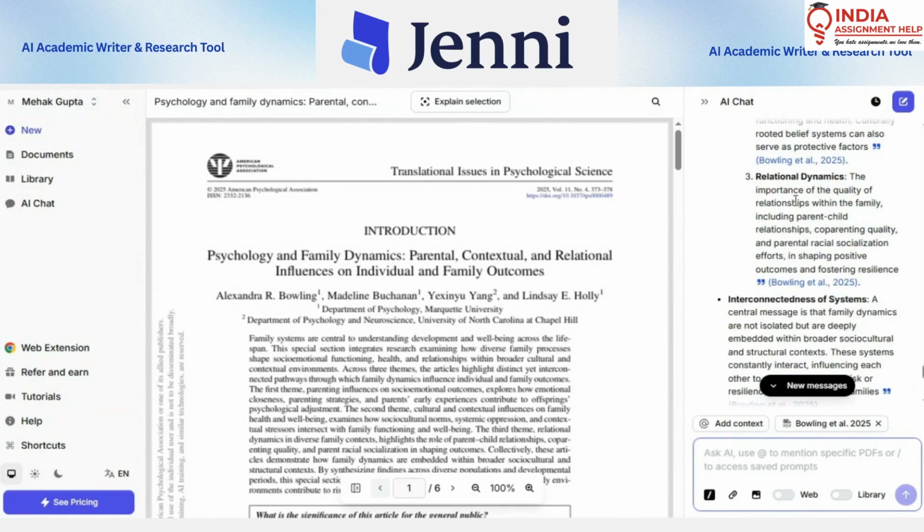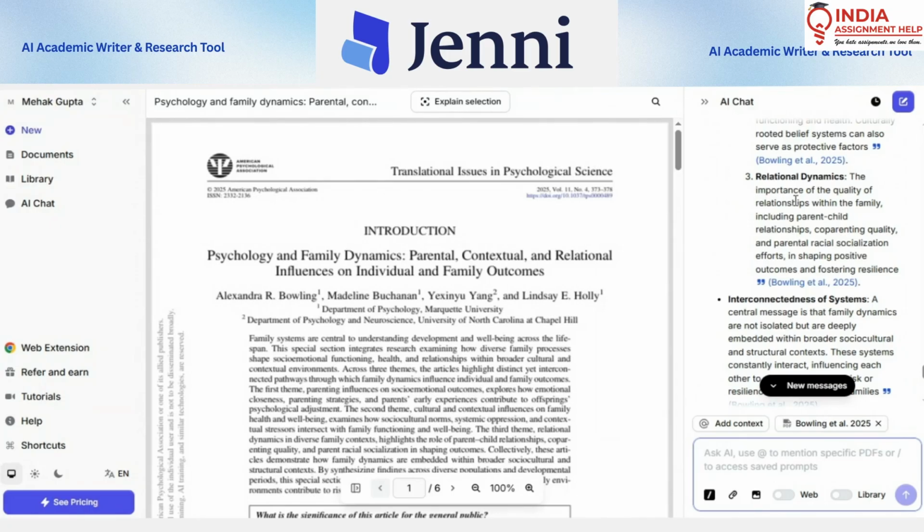Here's a tip for all of you. It is very important to ask the AI chat in order to gain the insights, because there may be some information which I may miss out while reading the entire research article, or may not be able to analyze as accurately as this would help me.